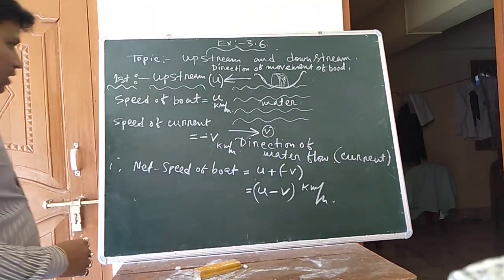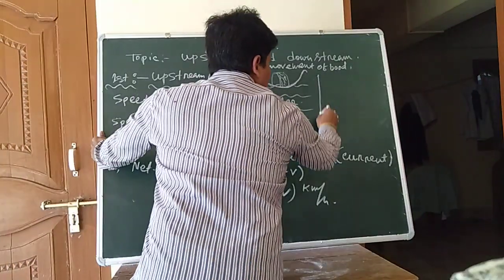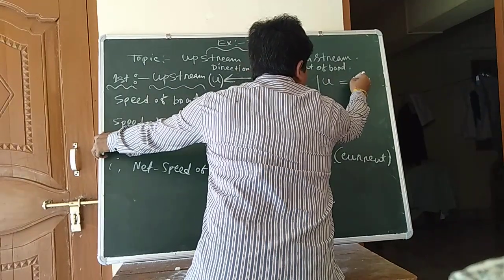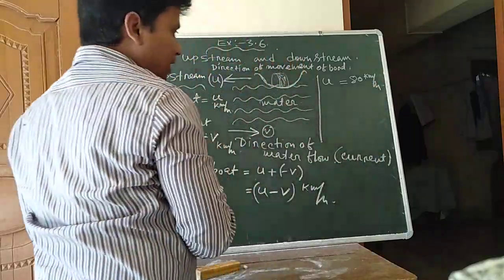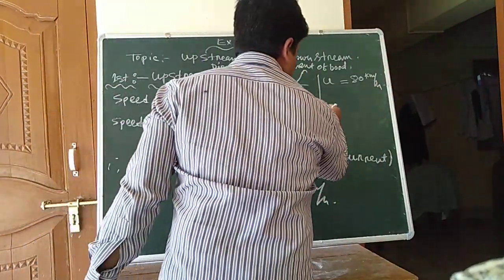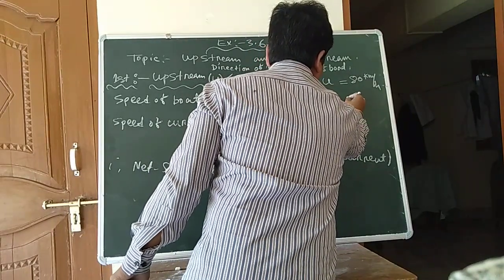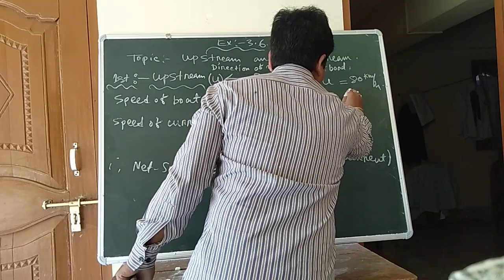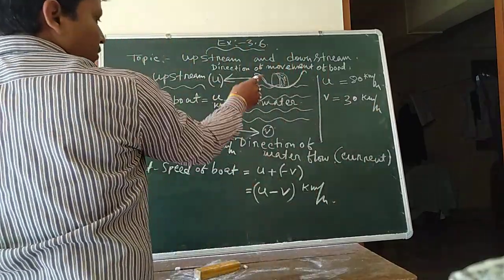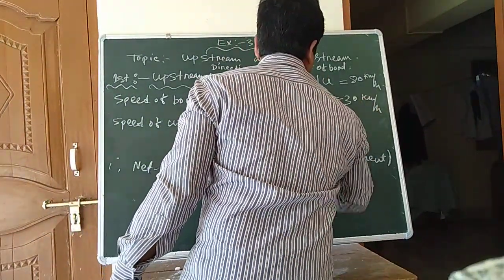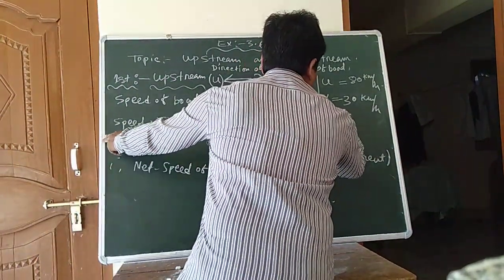Now we are considering one example. Suppose the boat is moving with 80 kilometer per hour, and the current of water is suppose 30 kilometer per hour, which is opposite to it. Therefore, what is the net speed?